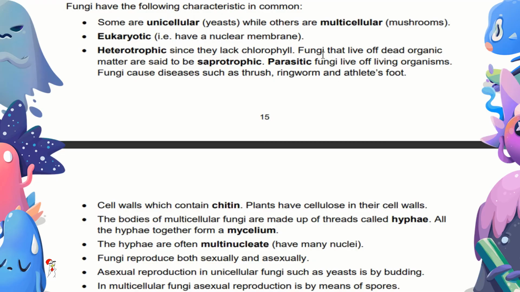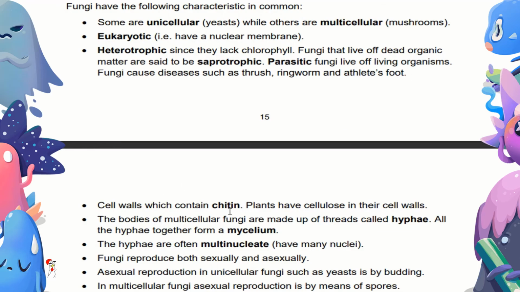The fungi that live off dead organic matter are said to be saprotrophic. Parasitic fungi live off living organisms. Fungi cause diseases such as thrush, ringworm, and athlete's foot.